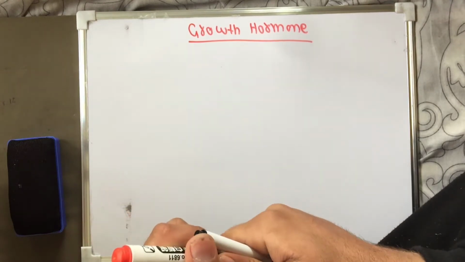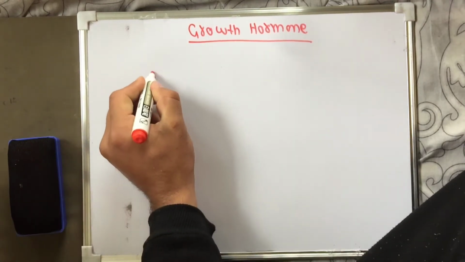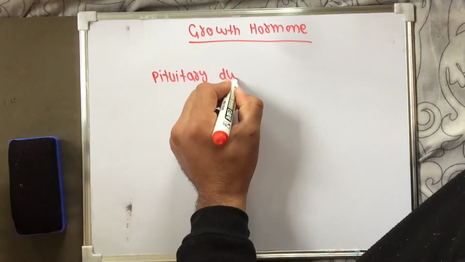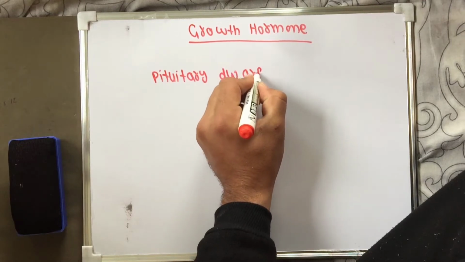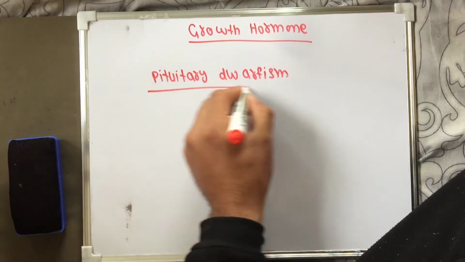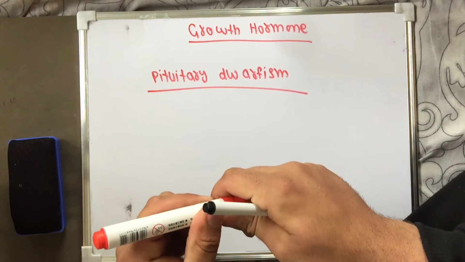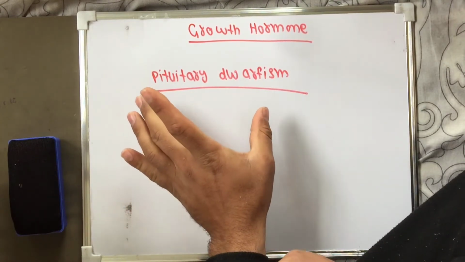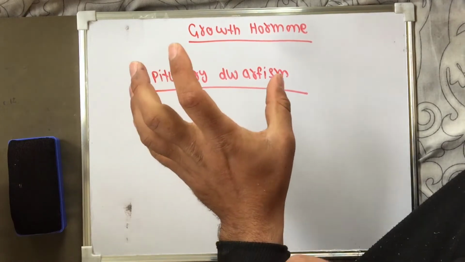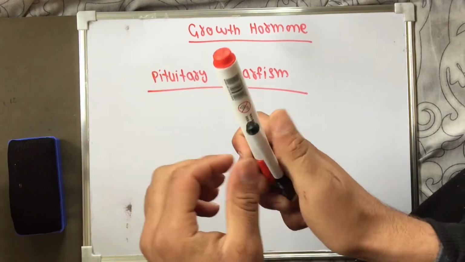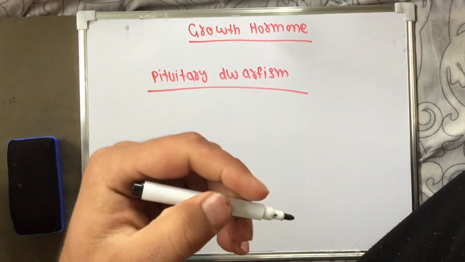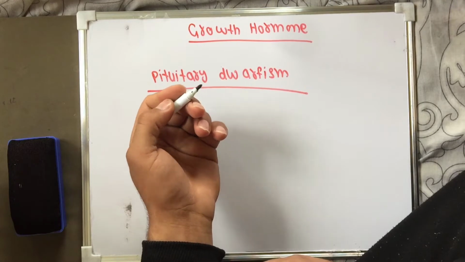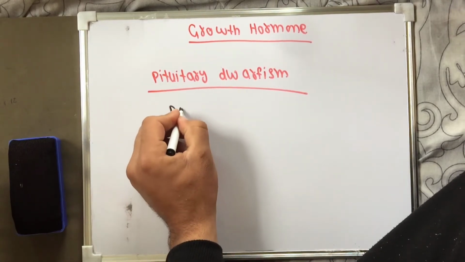Now let's discuss pituitary dwarfism. What is pituitary dwarfism? In this case, for any reason there is damage to the anterior pituitary, then the pituitary will not produce growth hormone, and thus dwarfism will occur, which is called pituitary dwarfism.